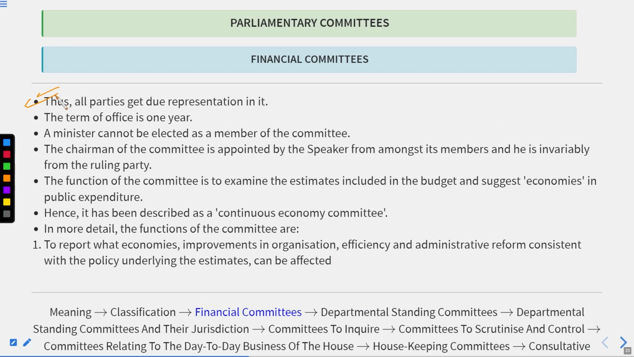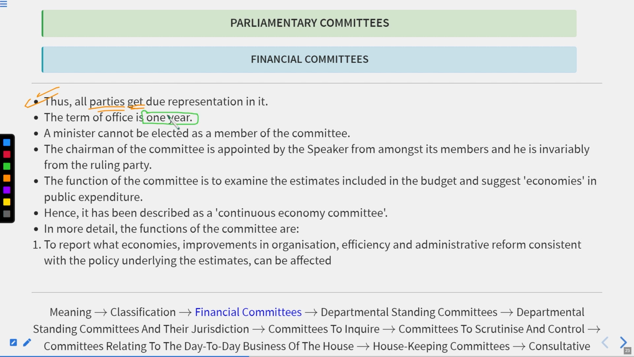Thus, all parties get due representation in it. It means that there is proportional representation, so majority party rule is somewhat restricted here. That's why all the parties, whether or not they have enough representation in the house, will get representation in this committee. If we talk about the term of office, the term is 1 year.